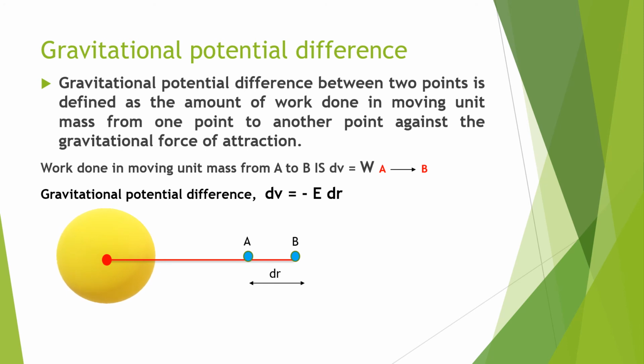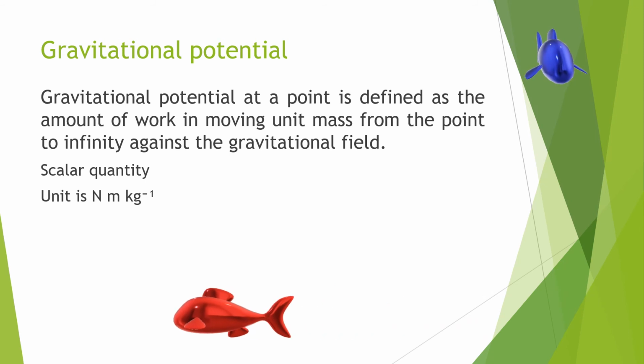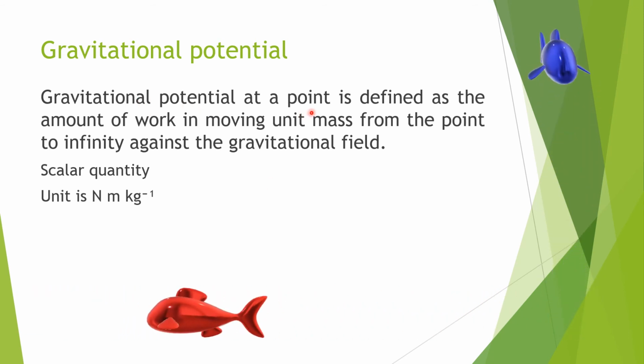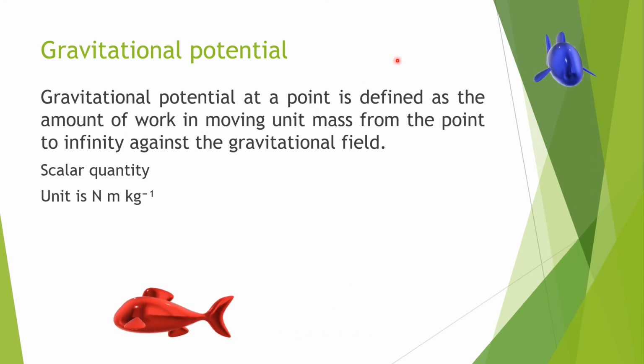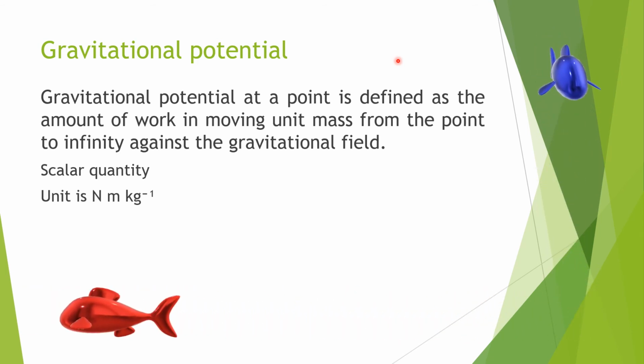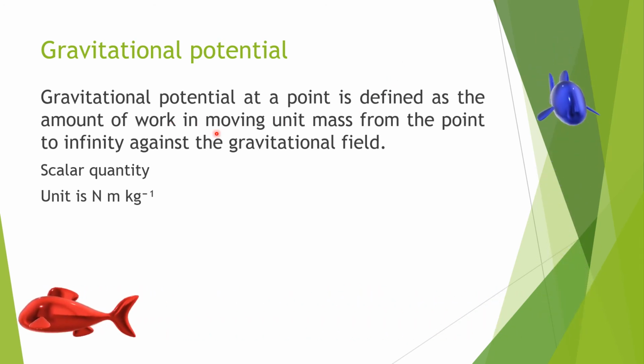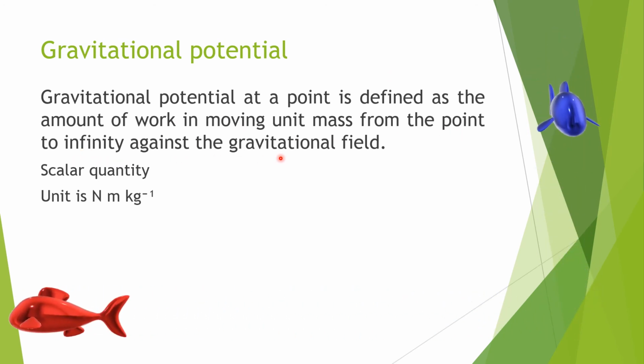So next we are going to see about gravitational potential. Gravitational potential at a point is defined as the amount of work in moving unit mass from the point to infinity against the gravitational field. This is also like the potential difference we saw in the last slide, but here the difference is from the point to infinity against the gravitational field.